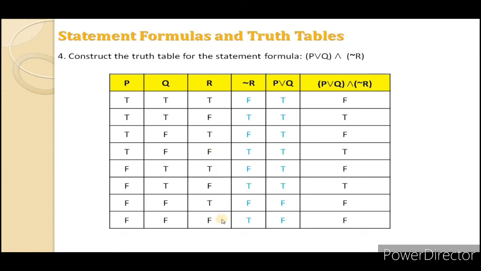Next, the highest precedence is given to the NOT gate. That's why in your statement formula, you have to find NOT R first, in column 4. NOT R is the negation of R, so T will be F and F will be T. We have solved all of them like that. Next we'll find the bracket, P or Q. P or Q means if any one of P or Q is true, then the output will be true.